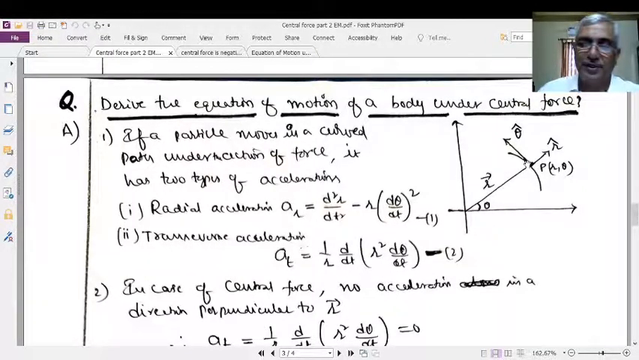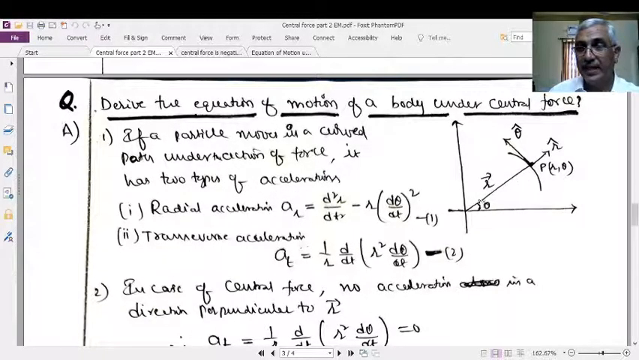Equation of motion means that under the action of some force, F is equal to ma. When some force is acting on a particle or a body, the basic form of the equation of motion is F is equal to ma, mass into acceleration. Now, if a particle moves in a curved path under the action of a force, it has two types of accelerations.